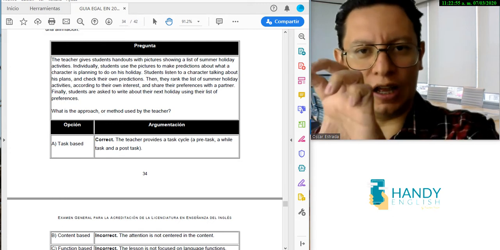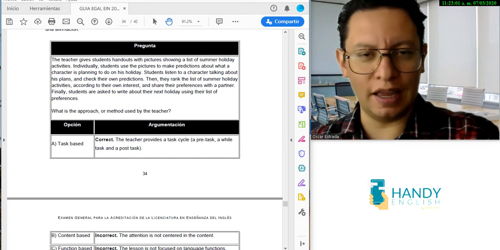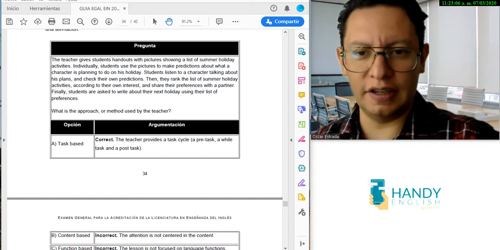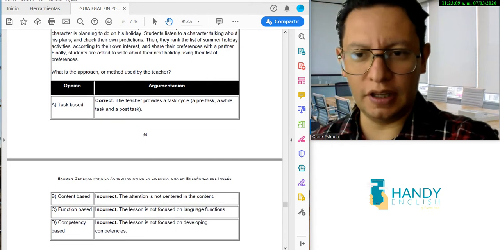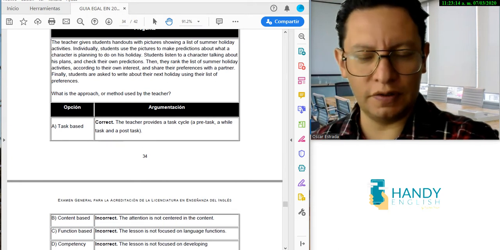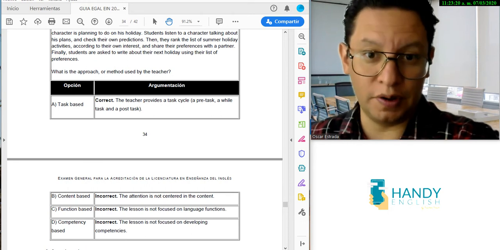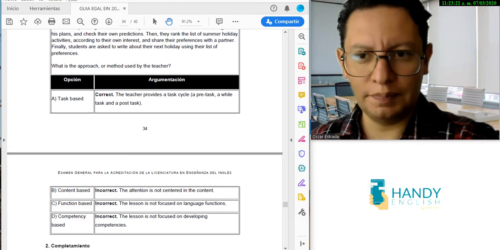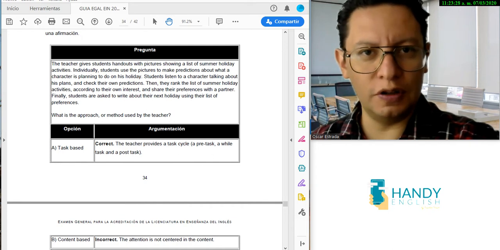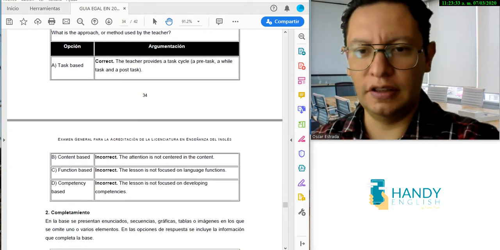So they are presenting the whole situation, and the person who is doing this exam needs to figure out, by reading the situation, what the right answer is. So here in the example, they tell us that the right answer is task-based, because if you notice in all the description of the activity, they are describing the task cycle, which is a pre-task, a while task, and a post task. That is why it's task-based, okay? So this is the first type of questions you will find. There's a situation and you will have to analyze that situation in order to find the correct answer.